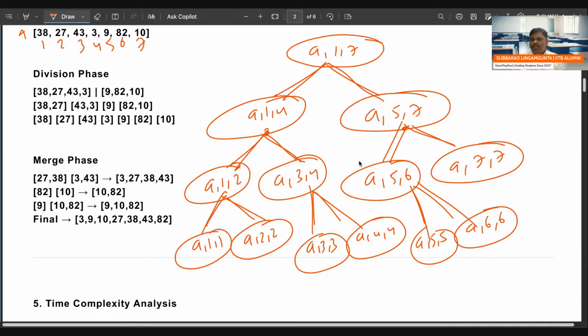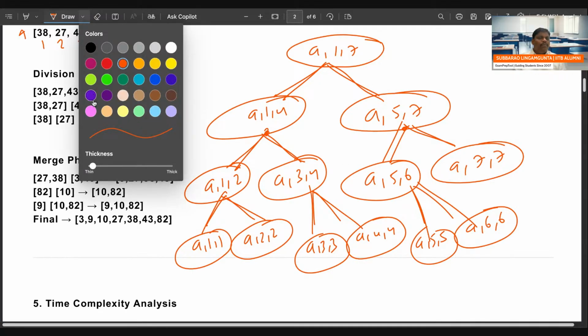So how many times you divide, those many times you have to do combine also. Let me do combine. What is the combine? Combine means, left people, right people, you have to keep in the sorted order. I will try once. Let me use another color. I'm using the black color.